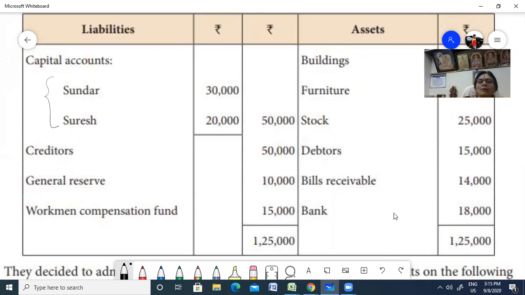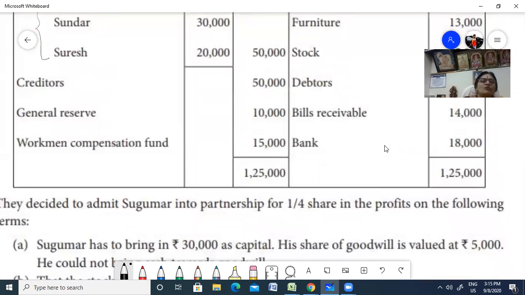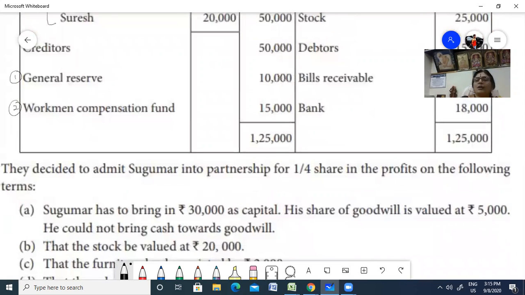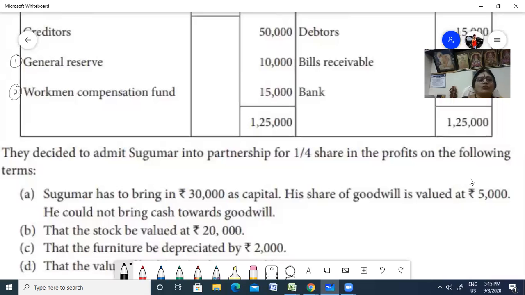Now from the balance sheet, the first thing you have to do is distribute your profit and loss, and share your reserve fund and workmen compensation. So that is your first step. You have to transfer your reserve and workmen compensation to the old partners in the old ratio if the sacrifice is not given. Now they decided to admit Sukumar into partnership for 1/5 share in the profit on the following terms.